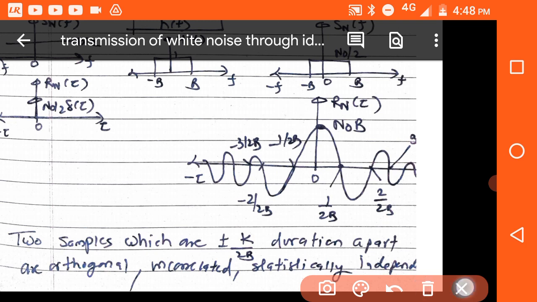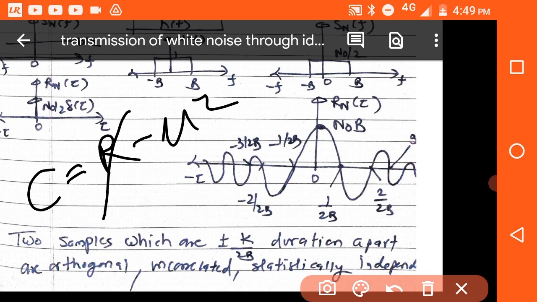But in this case, where we passed white noise through the ideal low pass filter, we are getting that this noise has two samples which are separated by plus or minus k by 2b that are orthogonal, uncorrelated and statistically independent. Covariance is equal to correlation minus mean square. So correlation is 0, mean is 0, so covariance is also 0.